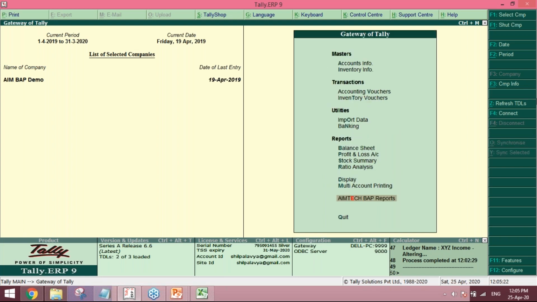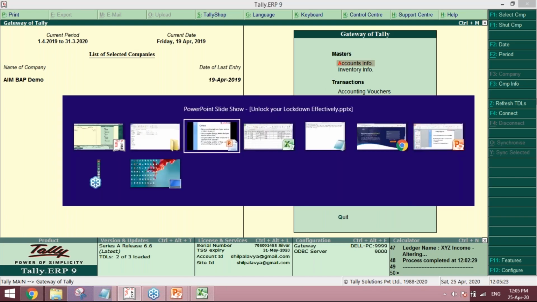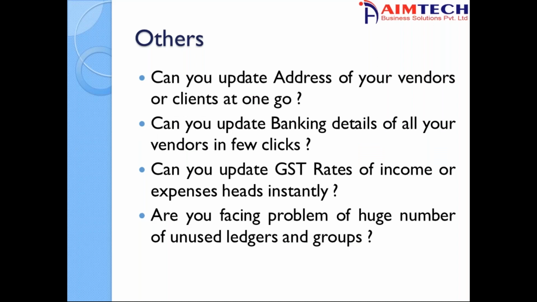So this was all about the other functions we have given in this particular AIMBAP reporting.